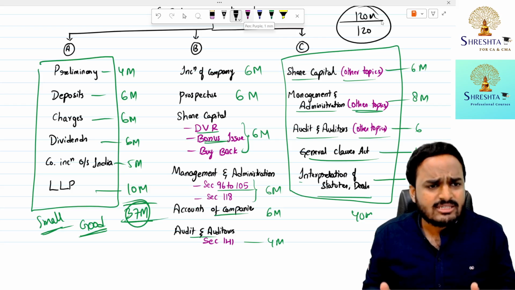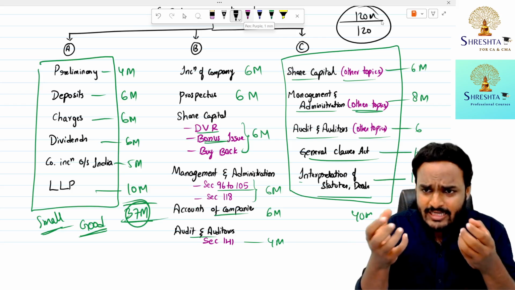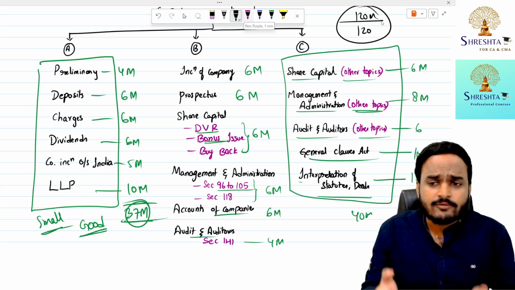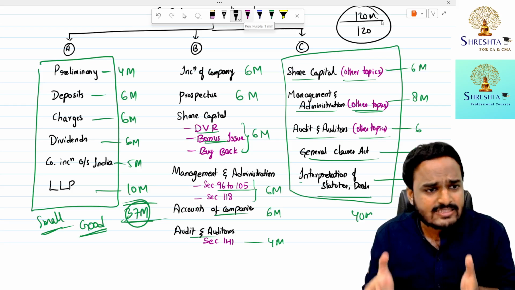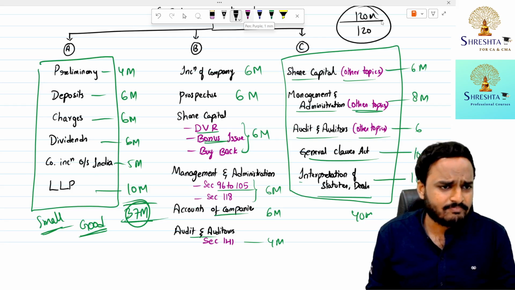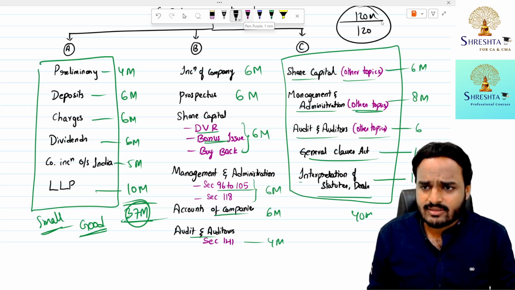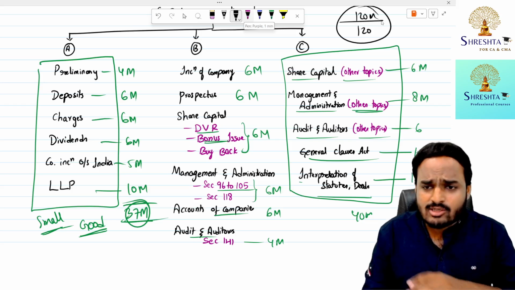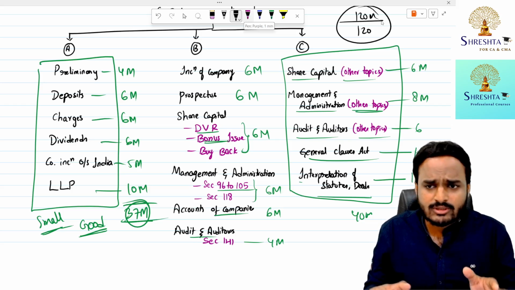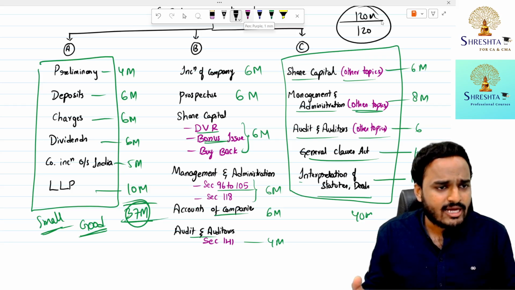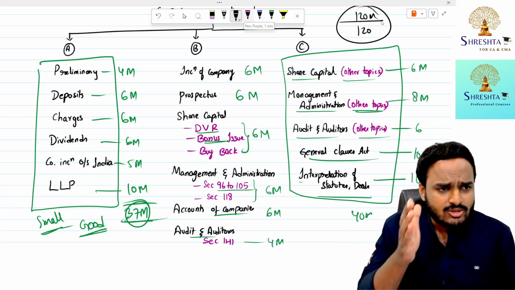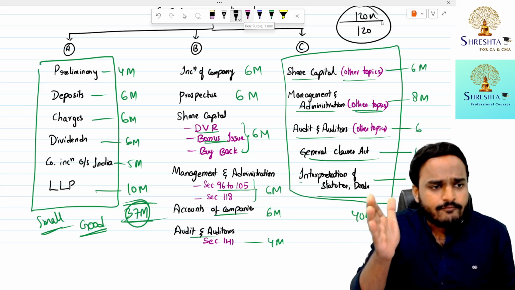If time is there and you are a capable person, prepare all the chapters. But if time is not there, you have 6 papers and only 2 months, so there is a time constraint. You should not aim for excellence in all the papers. Don't think, I should be excellent in accounts, I should be excellent in costing. It's not like that. You should get 40 marks in each paper and 50% aggregate.